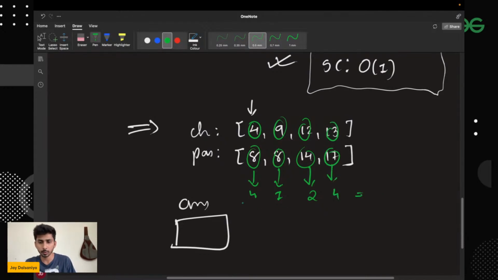And now this comes out to be 8, 9, 10, and 11. So the answer comes out to be 11. You keep on adding this value. Now, I guess someone is not able to understand why this will work.